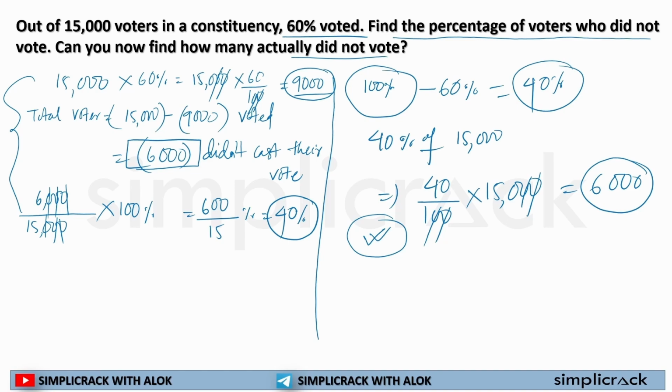And if you solve more questions like this, your speed will be much higher, because I am solving this step by step in order to help you understand. Here you can do the calculation orally. 60% voted. How many did not vote? 100 minus 60, that is 40. Now I have to find out 40% of 15,000, and this is my answer. I hope you are getting my point. You are getting the idea of how to solve such types of questions.